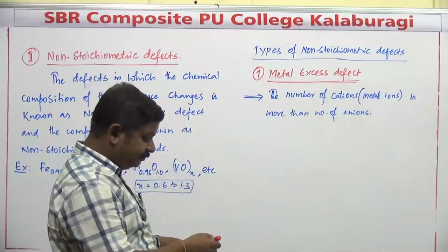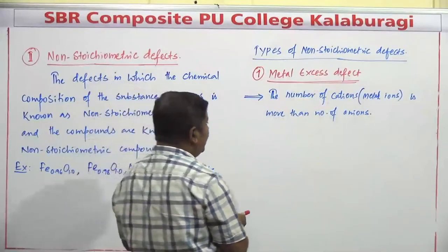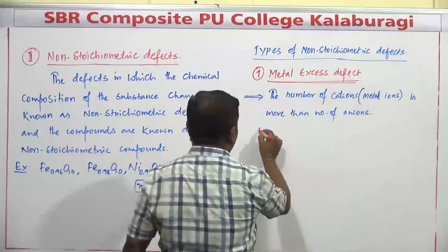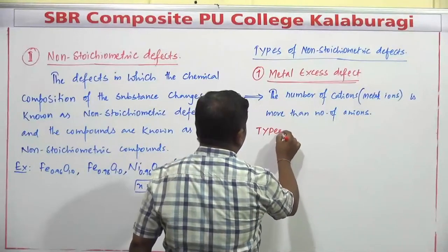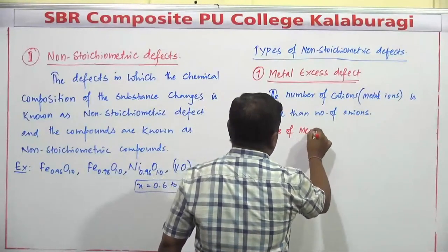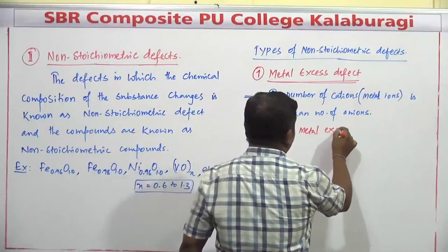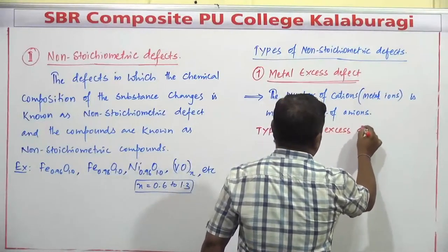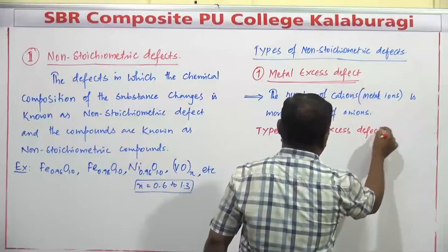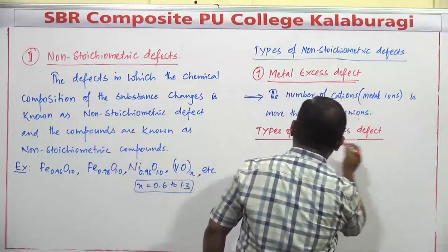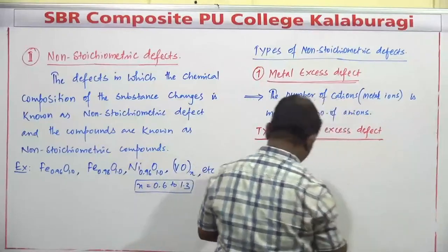Metal excess defect. And in case of this metal excess defect, again two types are there. So these are the types of metal excess defect. What are the two different types of metal excess defect?